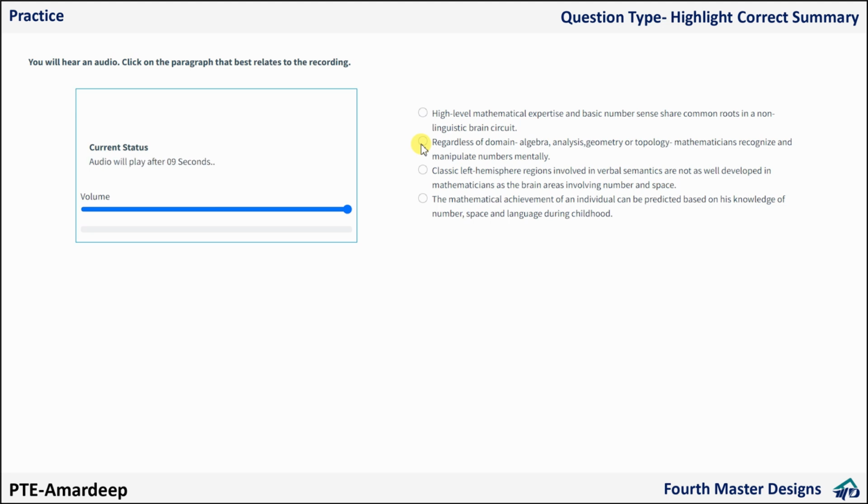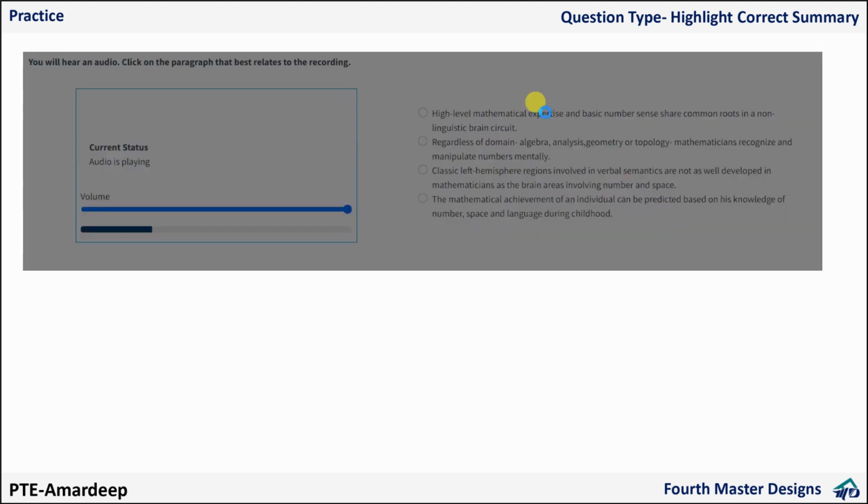So there we go. What do we have here? High level mathematical expertise in basic numbers, regardless of domain: algebra, analysis, geometry. Classical left hemisphere involves verbal semantics. The mental achievement of an individual can be predicted. A recent study, published in the Proceedings of the National Academy of Sciences, has shown that high-level mathematical reasoning rests on a set of brain areas that do not overlap with the classical left hemisphere regions involved in verbal semantics.